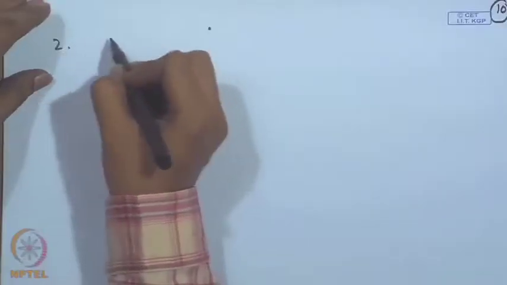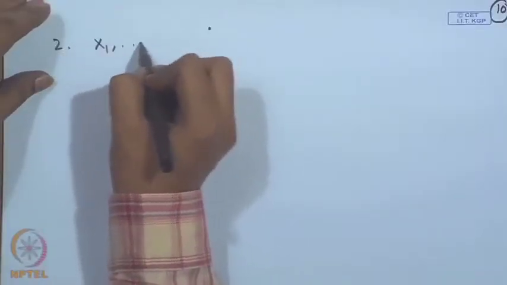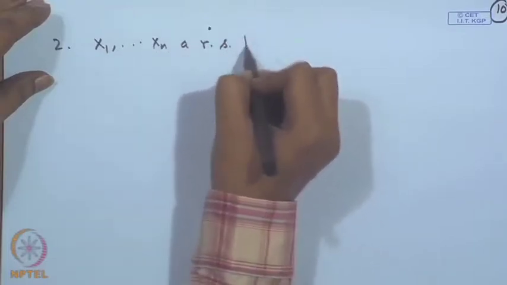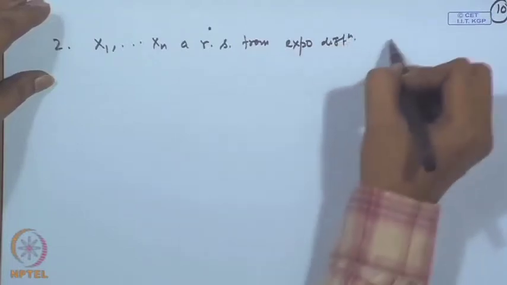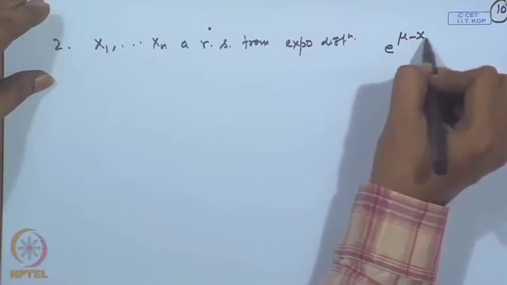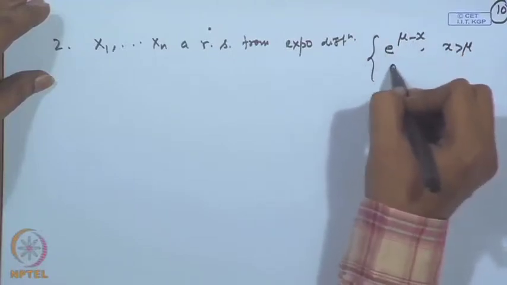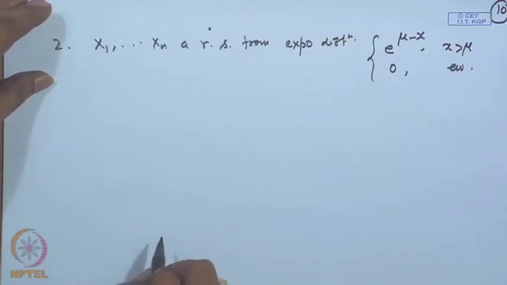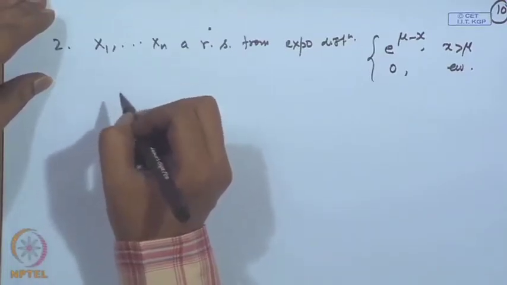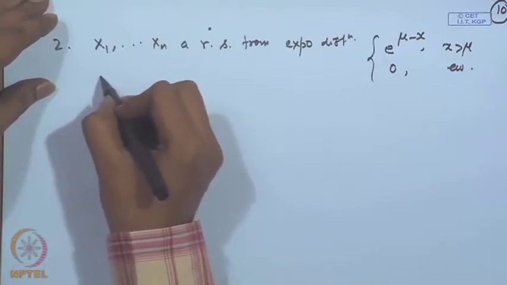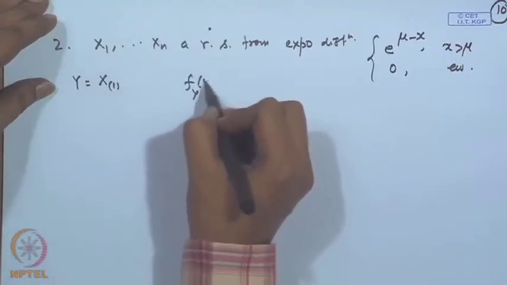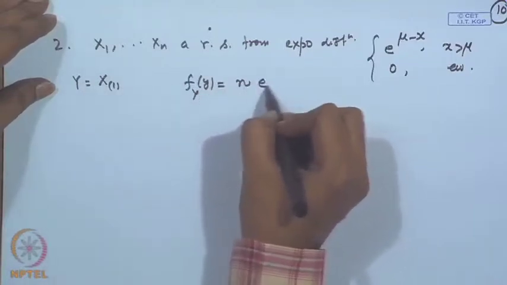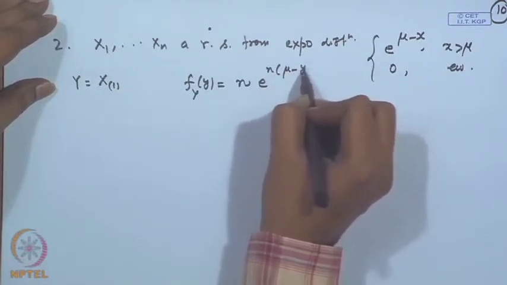Let me just give one more example here. Let us consider say x 1, x 2, x n, a random sample from exponential distribution with density function of the form e to the power mu minus x. Let us consider say x 1. What is the distribution of x 1? Let me call it y, then the distribution of y that can be calculated to be n e to the power n mu minus y.